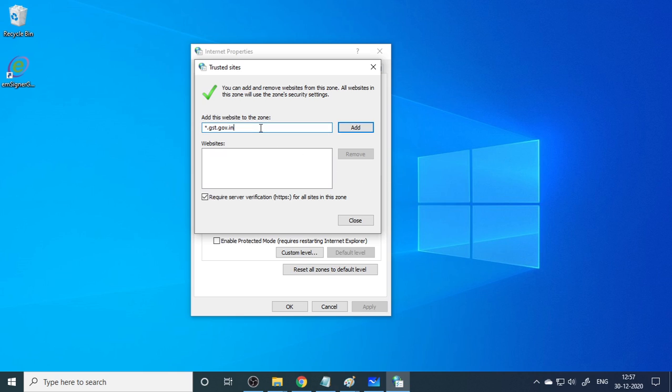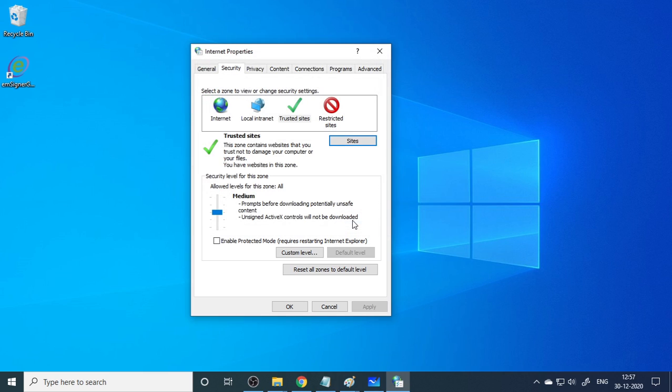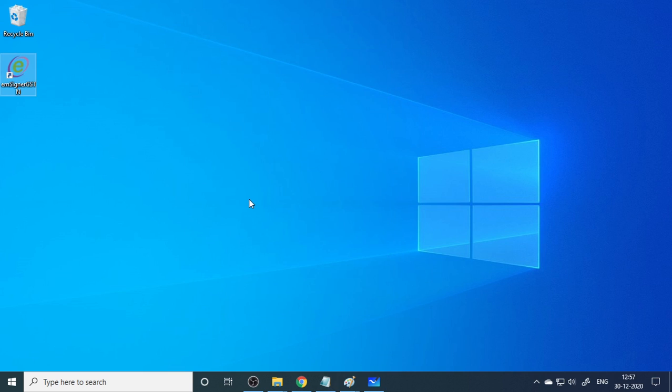You need to add https colon slash slash in the beginning, so https://*.gst.gov.in. And uncheck this and close. This is the one step.